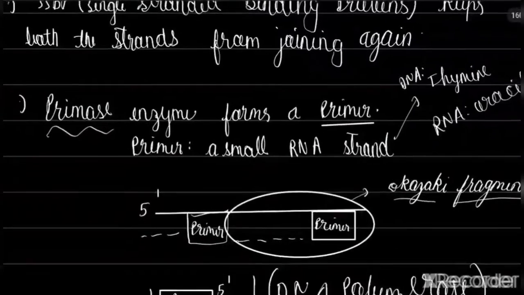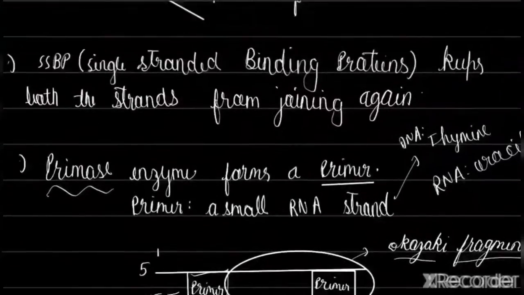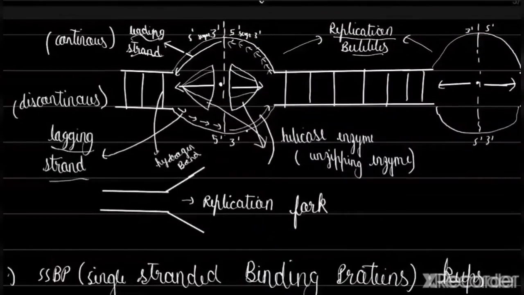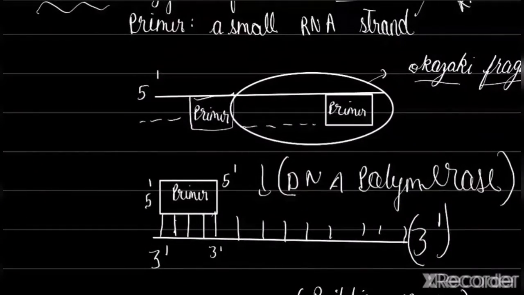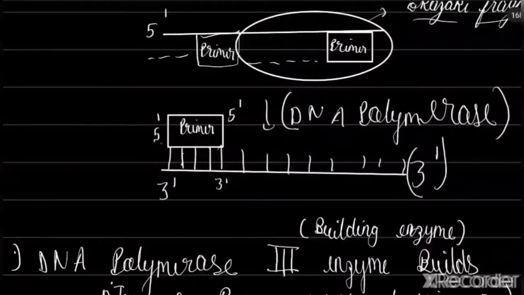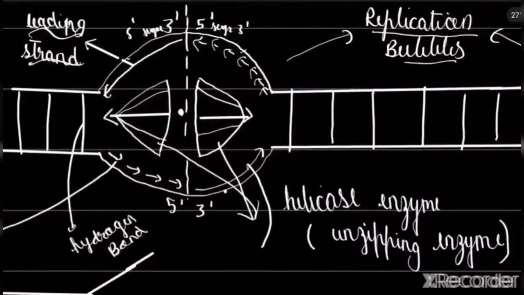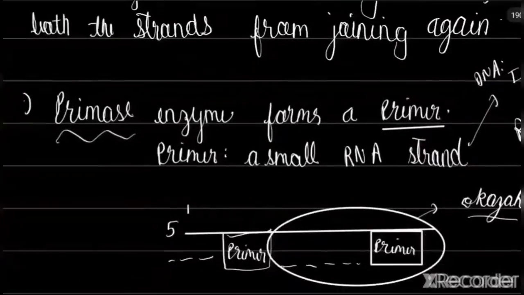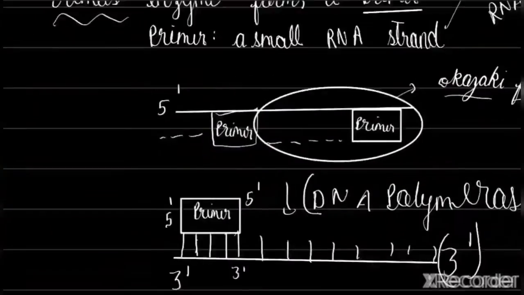So here let's talk about primers. A primer is something which joins only with the 5' end. Basically you can say the primer joined here. So the primer will join with the 5' end here, and this will also have a 5' end like sugar, and in the end it will be a 5' end. The work of joining the nitrogenous bases is done by DNA polymerase 3.